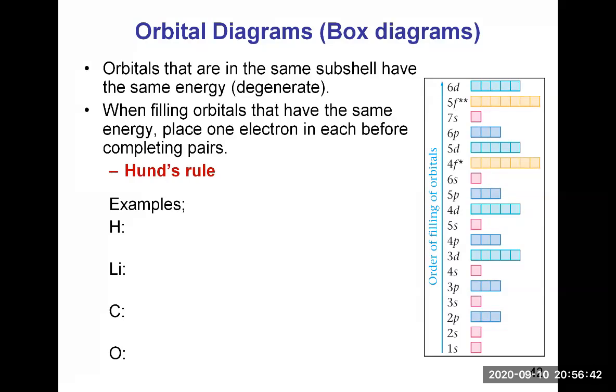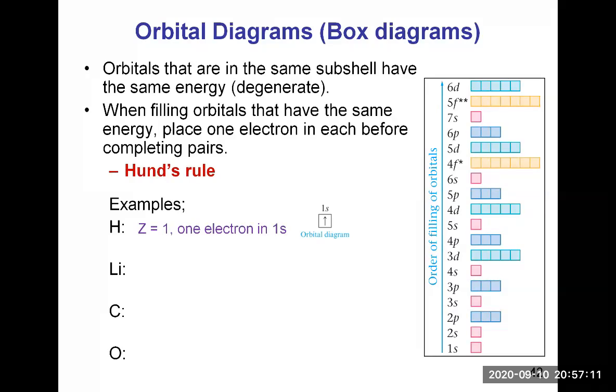So hydrogen has an atomic number of 1, and so it has only 1 electron. That 1 electron will go into the 1s orbital, because that's the first orbital that comes when you move away from the nucleus. This will be represented as one square with one arrow up in it, labeled 1s.